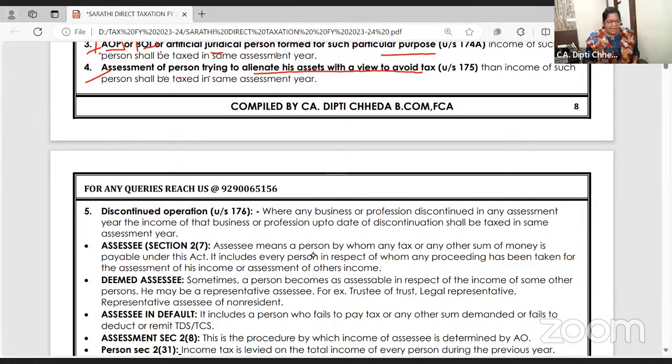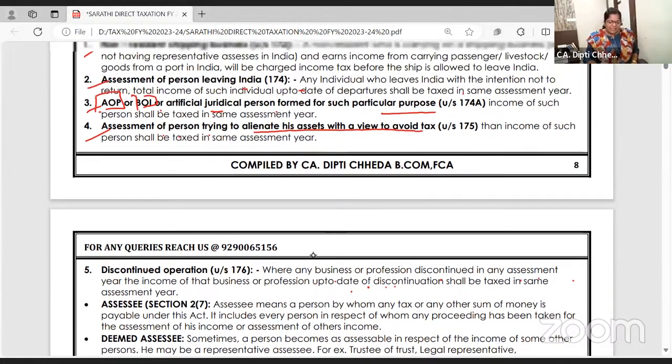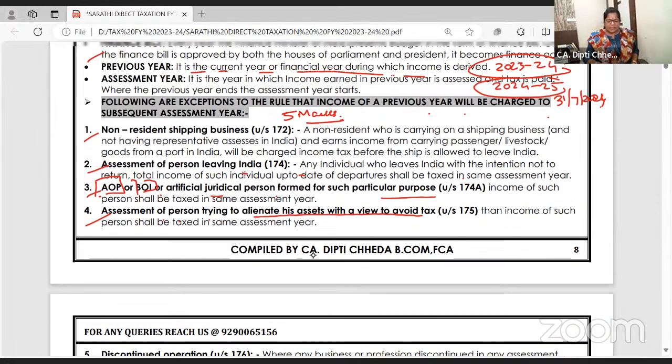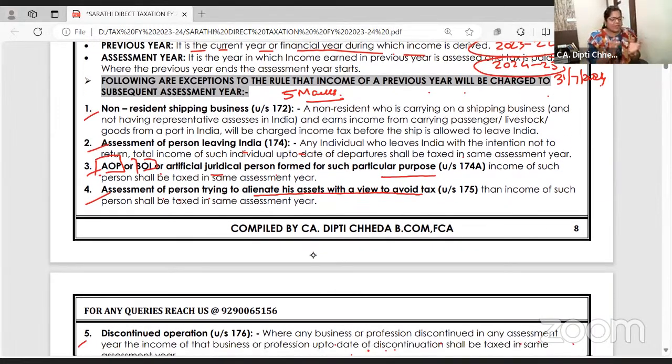Where any business or profession is discontinued in any assessment year, the income of that business is taxed. Say some business is discontinued and closed on 1st August 23. Then whatever we have earned from April to August, let us pay the tax and then disperse. So these are the 5 cases wherein the financial year and assessment year are the same.